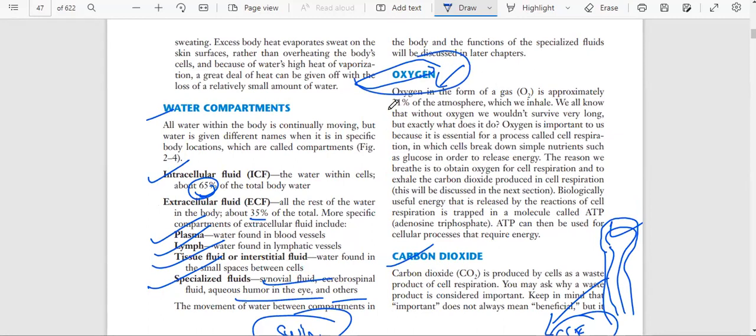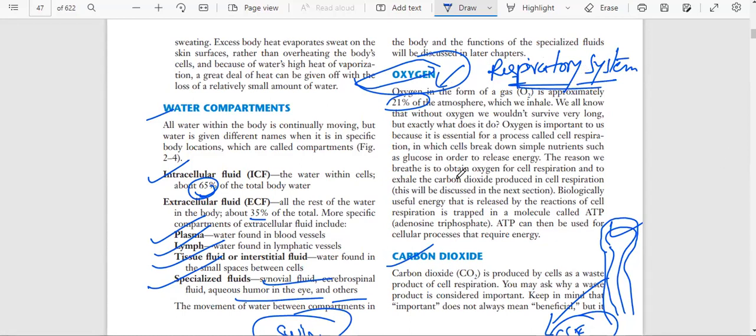In the atmosphere, in the environment, we have 21% oxygen. We daily inhale oxygen and exhale carbon dioxide. So why do we need oxygen? This is very, very important, so you have to remember. In detail we will study it in the respiratory system. Here we are only understanding oxygen as an inorganic compound. Don't worry.